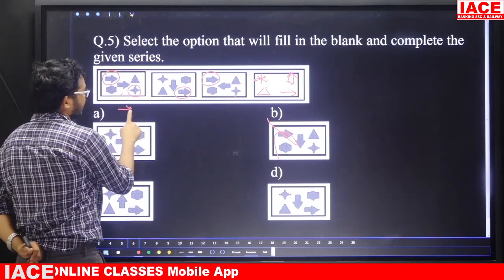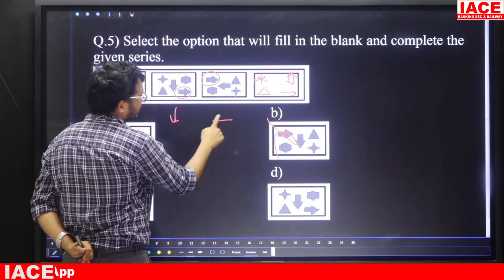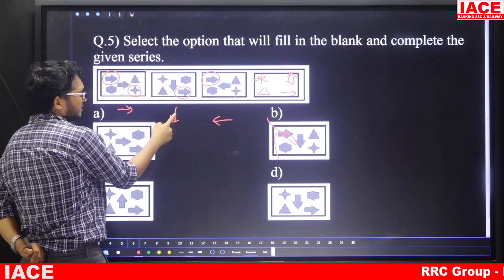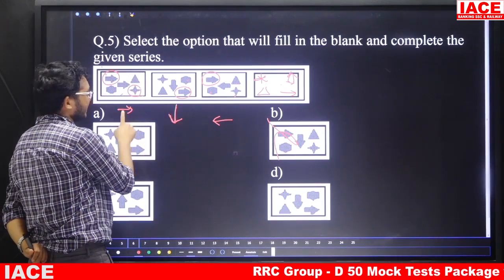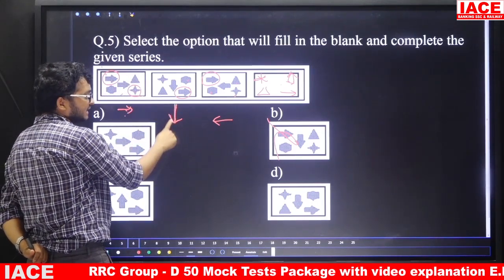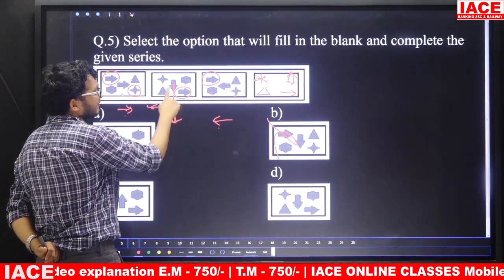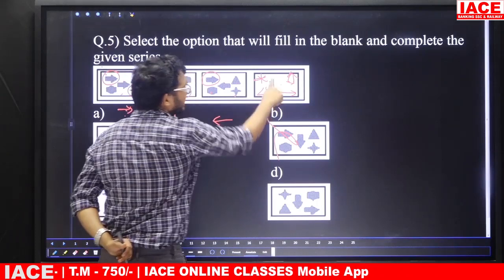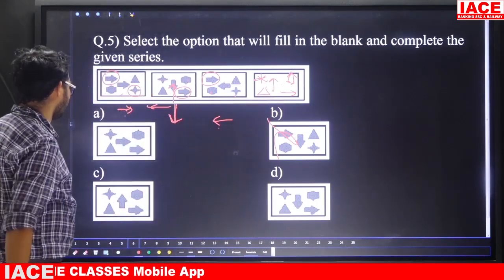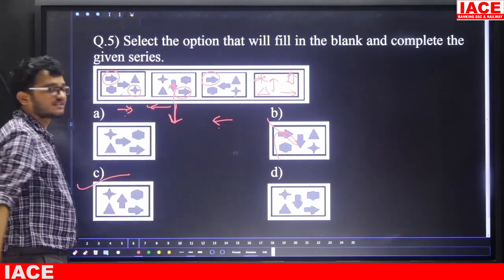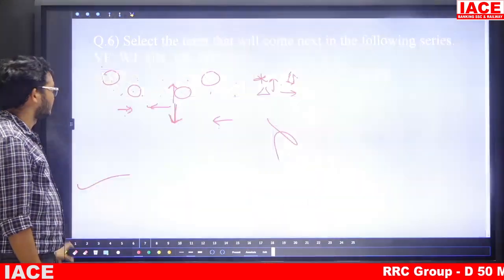This arrow mark is like this here, again like this. That means take diagram 2 and compare with diagram 1. Here 90 degrees anti-clockwise, again 90 degrees anti-clockwise, again 90 degrees anti-clockwise, which means it should be upside. So the arrow mark should be upside. Which diagram is there? Option C is there, so the answer is option C.